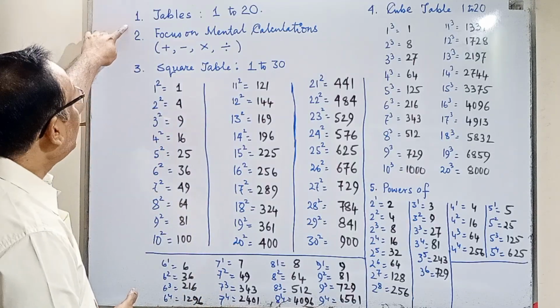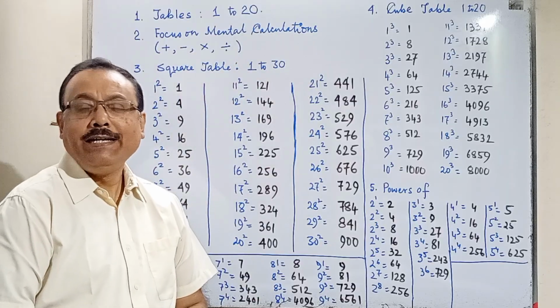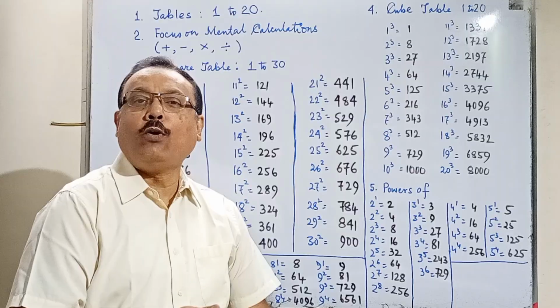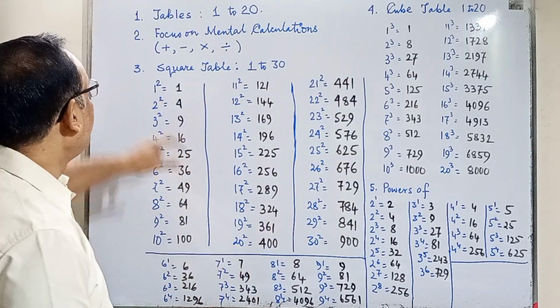First, you must know tables from 1 to 20, which we have been learning from class 1 onwards. So you must know tables up to 20. That will help you out.